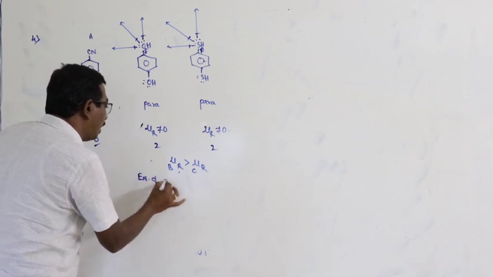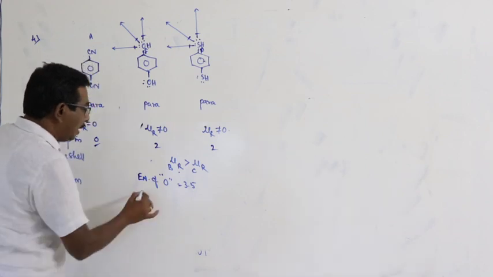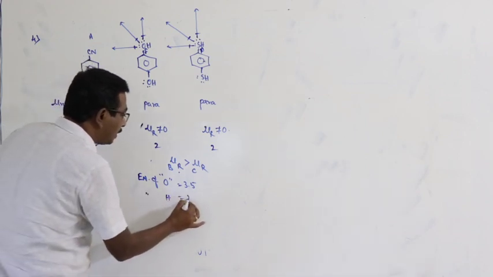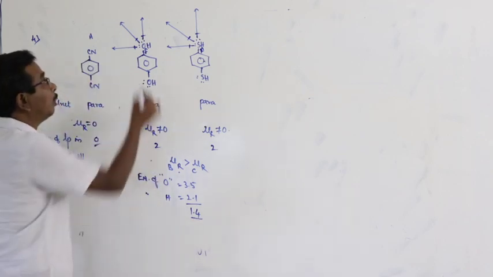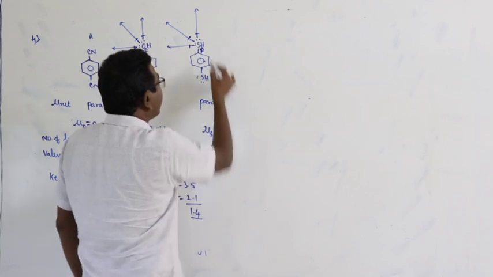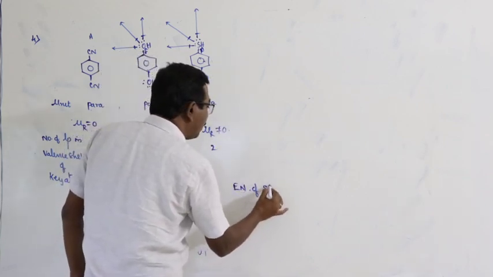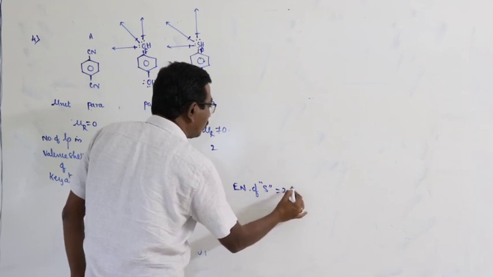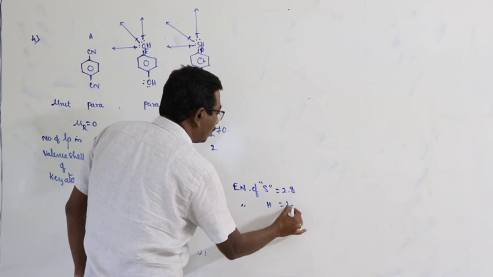Here, the electronegativity of oxygen is equal to 3.5. Electronegativity of hydrogen is equal to 2.1. Difference 1.4. Polarity is more. In the case of this one, the electronegativity of sulfur is equal to 2.8 and the electronegativity of hydrogen is equal to 2.1.